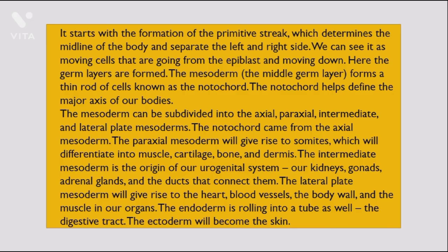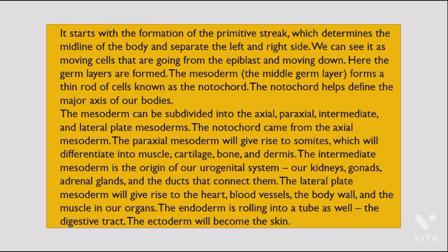It starts with the formation of the primitive streak, which determines the midline of the body and separates the left and right side. We can see it as moving cells that are going from the epiblast and moving down. Here the germ layers are formed. The mesoderm, the middle germ layer, forms a thin rod of cells known as the notochord. The notochord helps define the major axis of our body.